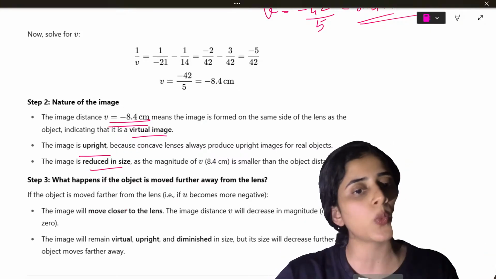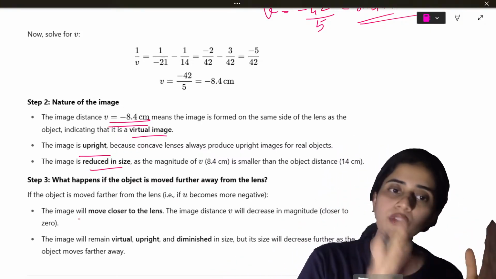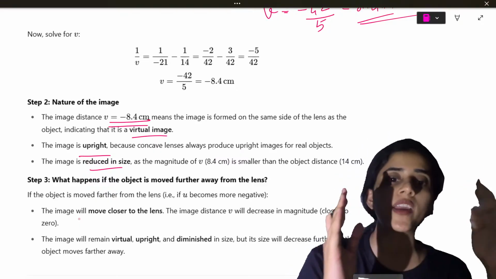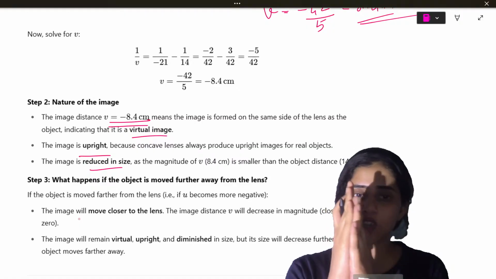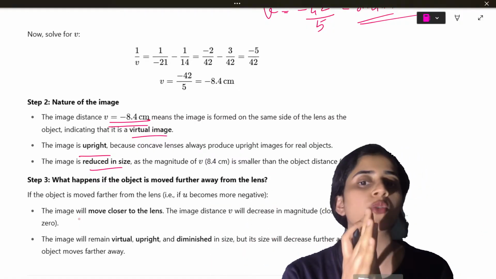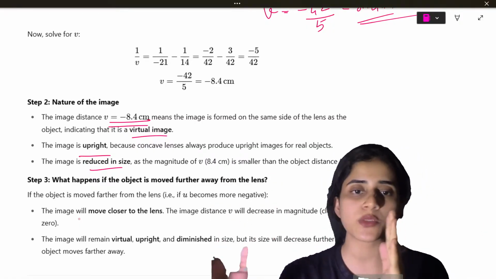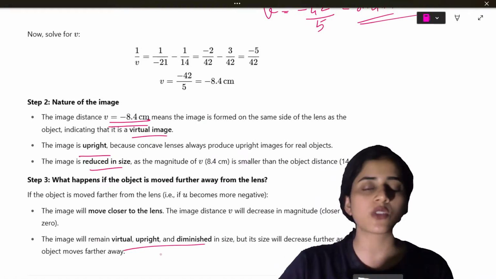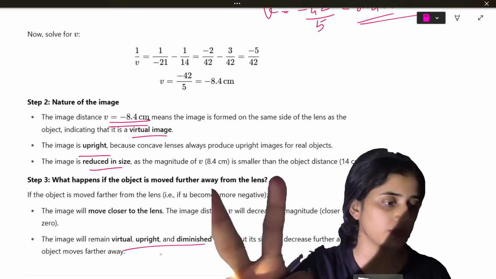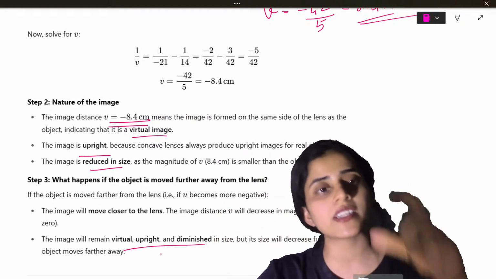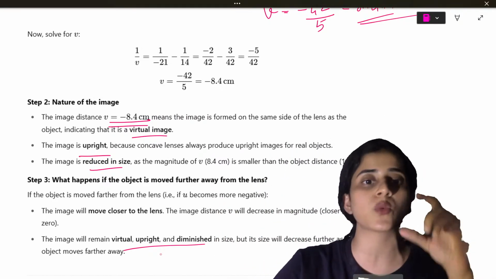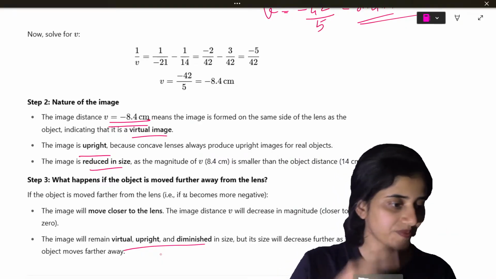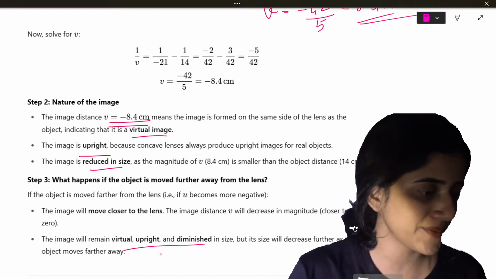What happens if it's moved away? I've already taught you this before, if the object moves further away from the lens, if this is the lens, object moves away, image will move closer. Okay? It'll just move closer. It'll always be virtual, upright and diminished itself. So there are two parts to the question. First part is where the image is, then the nature, then what happens if it moves away. Is this fine? Yeah?